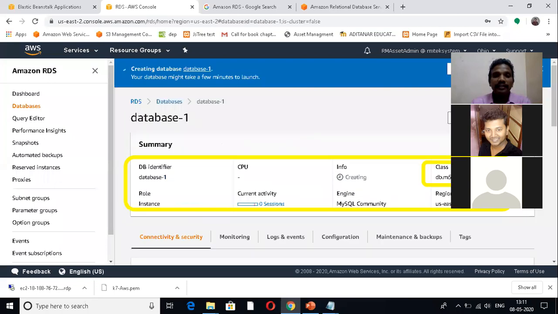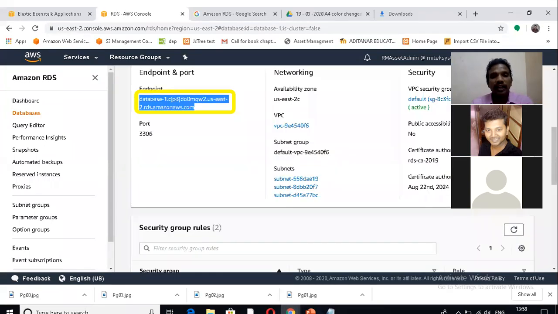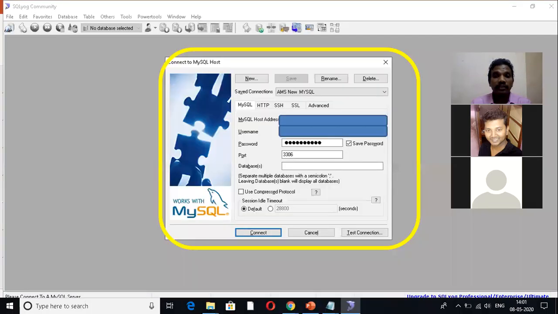Yes, database is ready. Now connect your database with the help of that link. Connect in any Yahoo browser or MySQL Workbench. You can connect it. Yes. So fine. So starts with Amazon EC2.